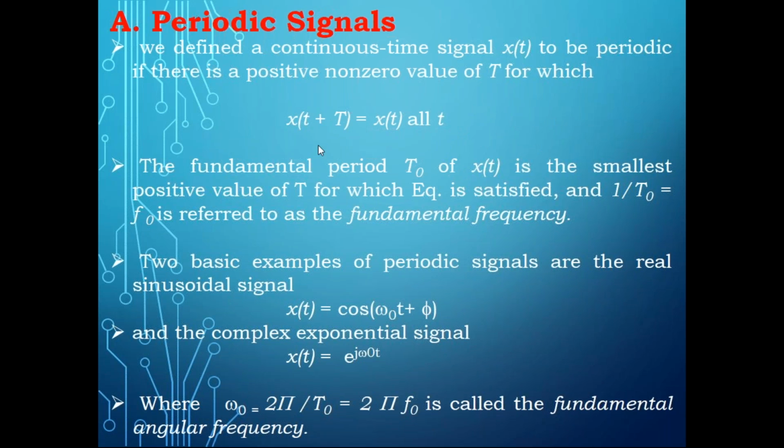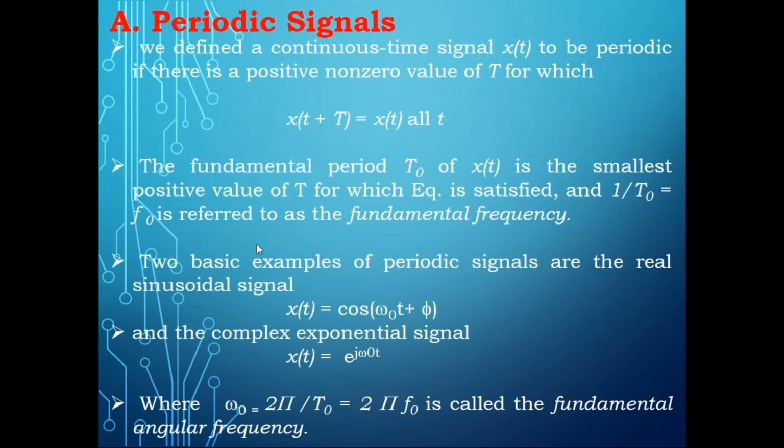That means, let us say I have a waveform which starts from 0 and varies up to infinity, and it is repeating after 2 pi. That means the fundamental period for that is 2 pi. The same waveform is repeating. That is the smallest positive value. Again, the next values are 4 pi, then 6 pi, then 8 pi, like that. So the smallest positive value of T for which x of t plus capital T equals x of t is satisfied, we call that duration the fundamental period. And we have the relation for time period and frequency.